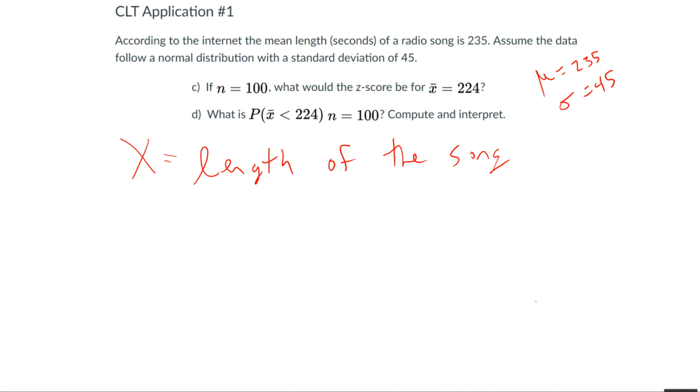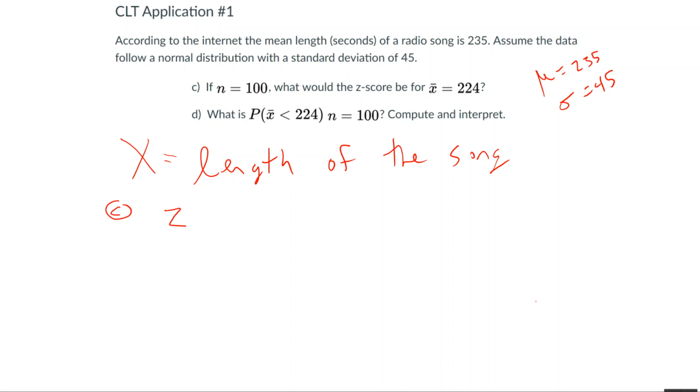Part C says, if n equals 100, what would the z-score be for x bar equals 224? And then part D, which is very much related, what is the probability of getting a sample mean of less than 224 with 100 songs? Compute and interpret. So for part C, we have to find the z-score of x bar when n equals 100.